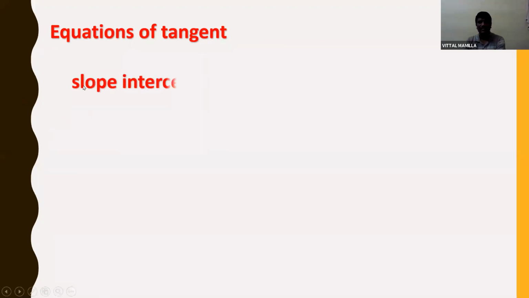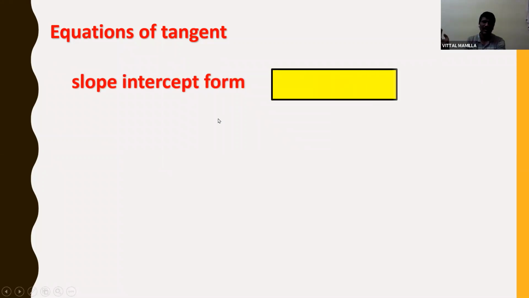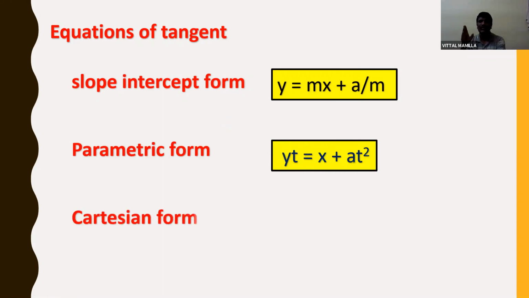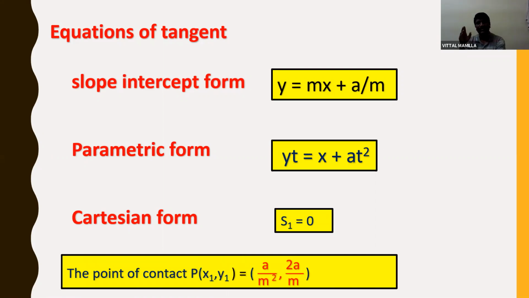Now let us sum up all the equations of tangents together. Then we'll move on to equation of normal. What we have learned: slope intercept form, y is equal to mx plus a by m, and parametric form as yt is equal to x plus at square, and Cartesian form is S1 is equal to 0, and the point of contact is a by m square comma 2a by m. So in this session we have learned these 4.